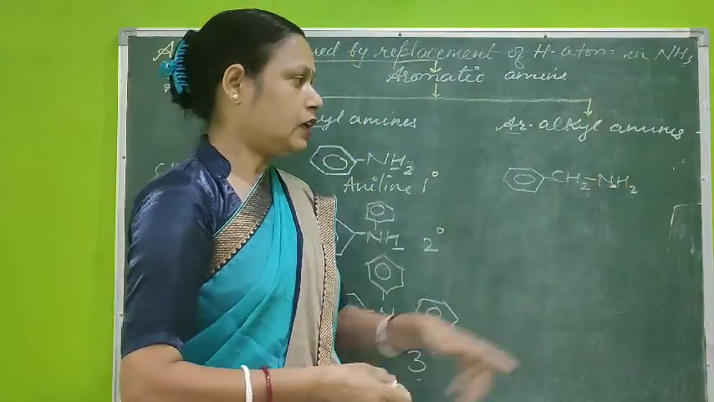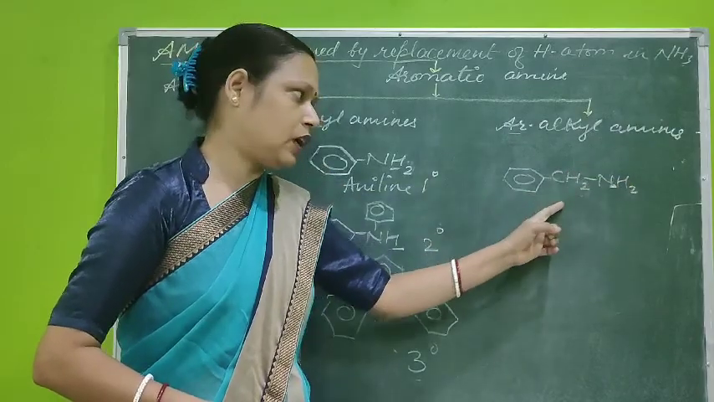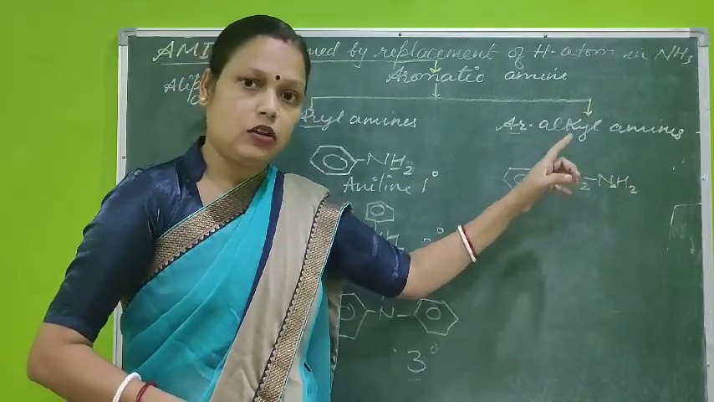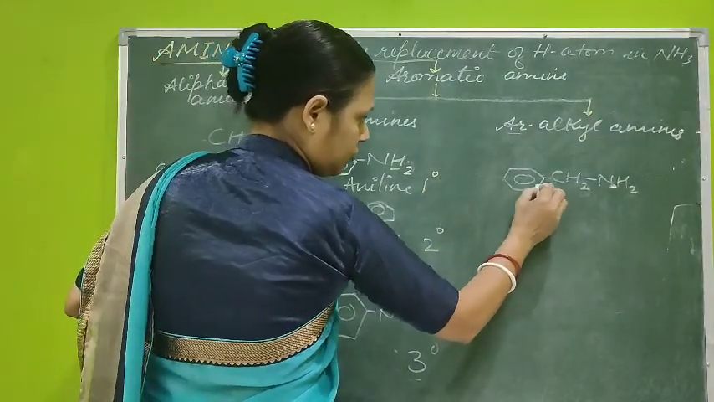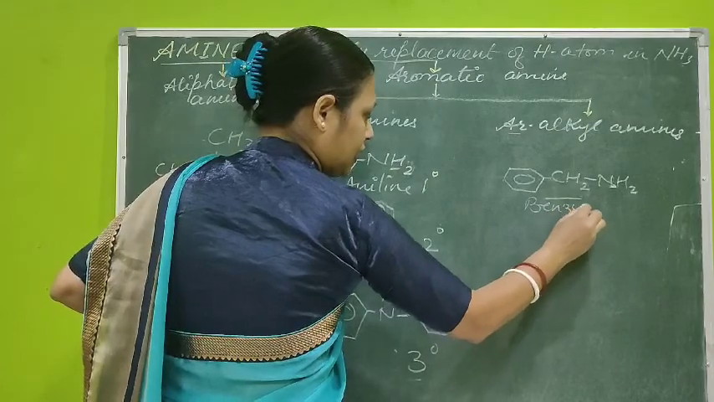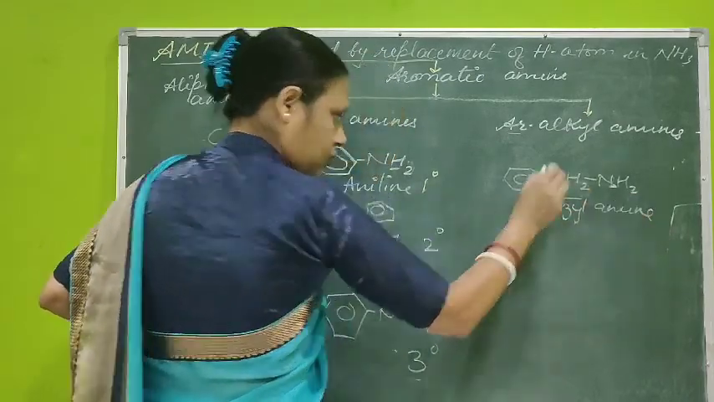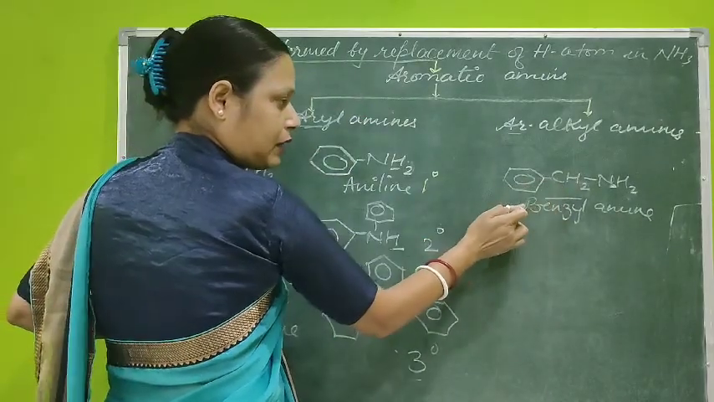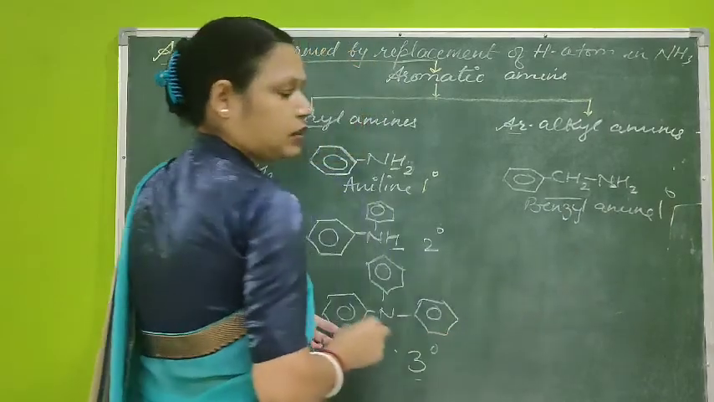you can see it in another way also: take ammonia, remove one hydrogen from ammonia, and attach one alkyl group to it. So this will be the best example for alkyl, and the name will be here, this is your benzyl part. So this is your benzylamine, and since only one alkyl part is connected, it is your primary amine.